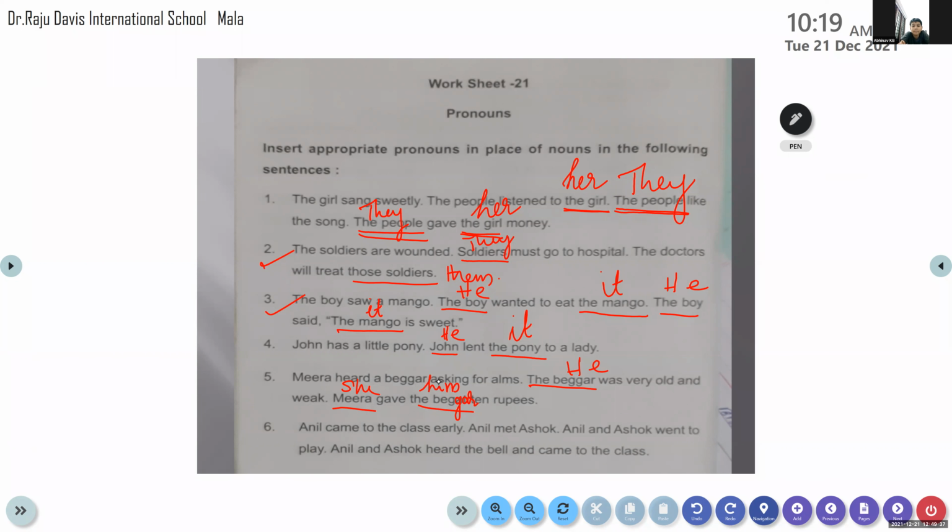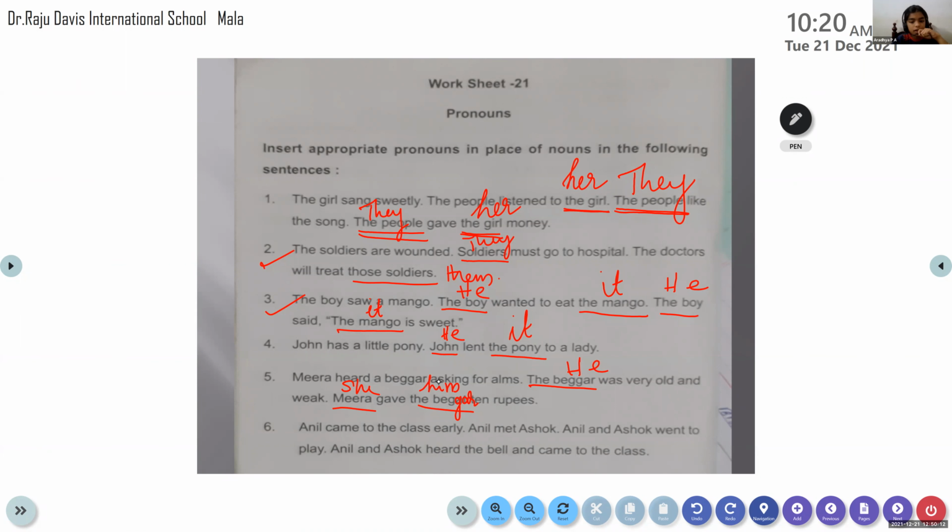Anil met Ashok. Anil and Ashok heard the bell and came to the class. Okay. So what we have to do here? He came.